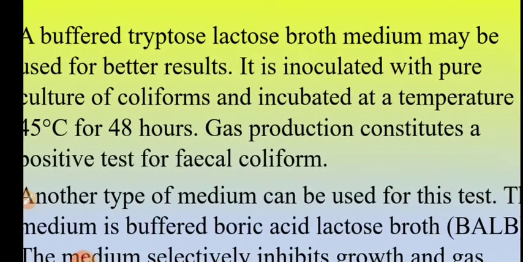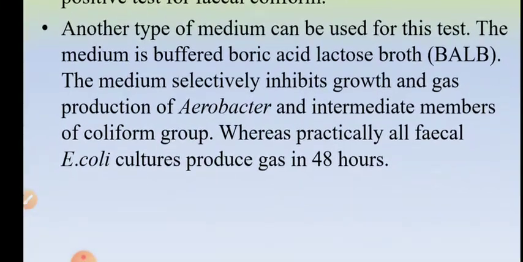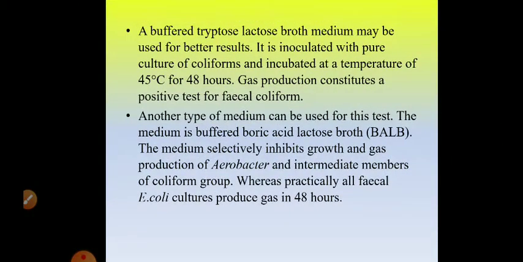Buffered tryptose lactose broth, as I told you, is the best medium. When it is inoculated with a pure culture of coliform and incubated at a temperature of 45 degrees Celsius for 48 hours, gas production constitutes a positive test for fecal coliforms. Another medium that is used is buffered boric acid lactose broth. The medium selectively inhibits growth and gas production by Aerobacter as well as by intermediate organisms, whereas practically all fecal coliforms or E. coli cultures produce acid and gas within 48 hours in the buffered boric acid lactose broth. This is the elevated temperature test.